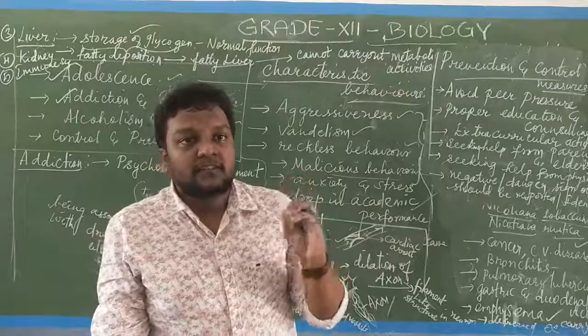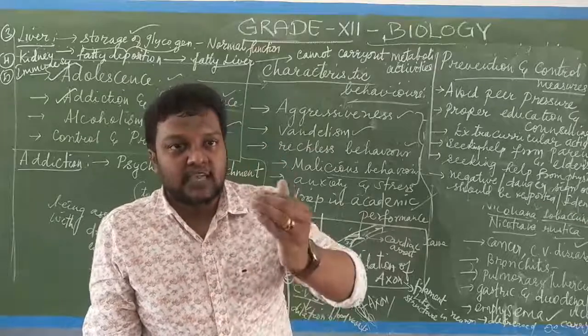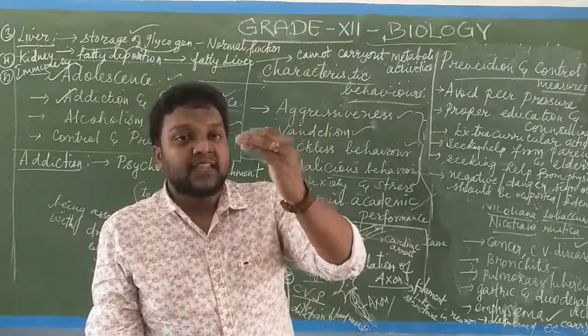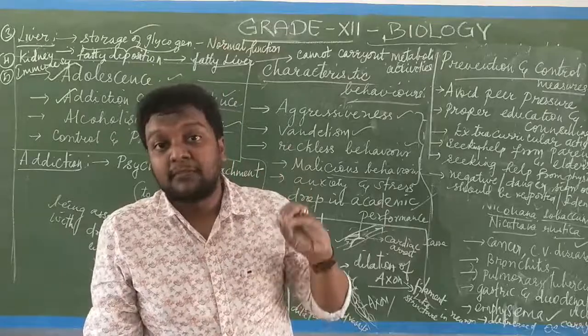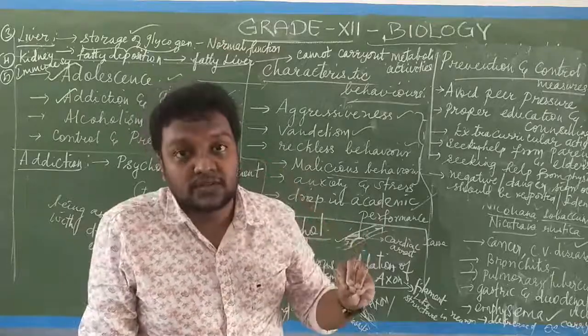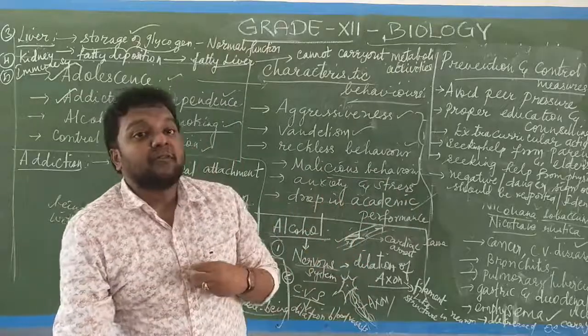The alveoli are where the exchange of gases takes place, oxyhemoglobin and carboxyhemoglobin, carbon dioxide and oxygen exchange. That will be affected because the alveoli will get ruptured, the condition we call emphysema.